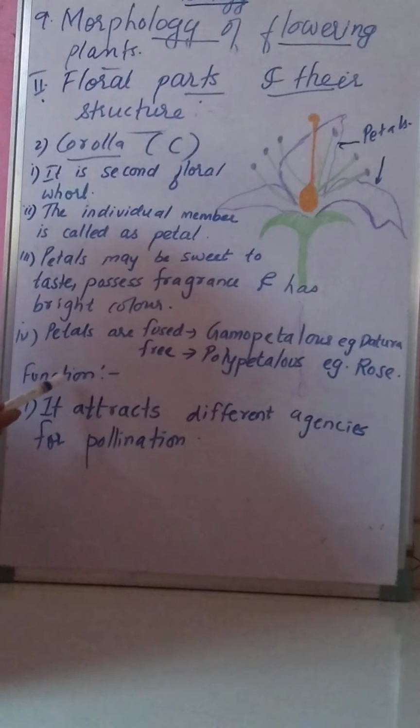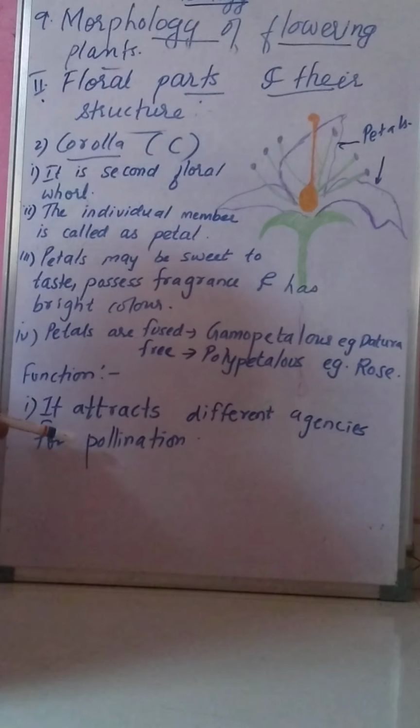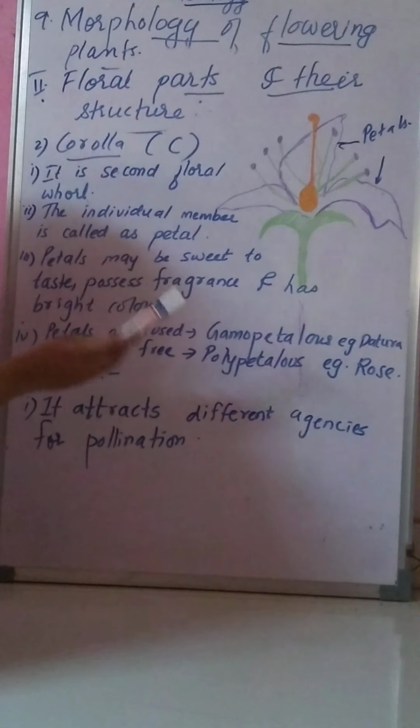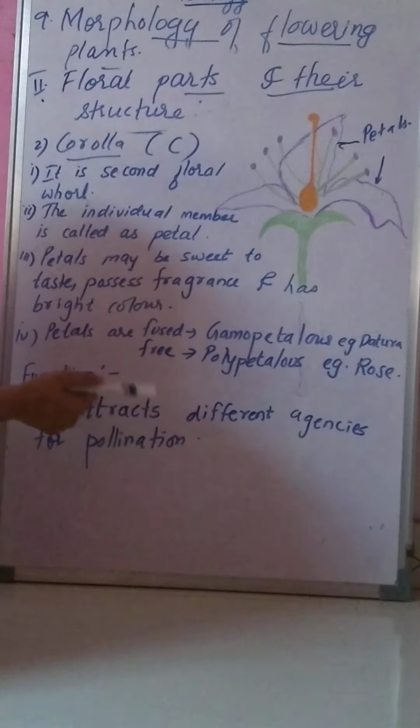Now the main function of corolla is that it attracts the different agencies for pollination. As corolla has bright color, fragrance and sweet taste, it attracts different agencies like insects, birds, bats, and other animals, for example snail.